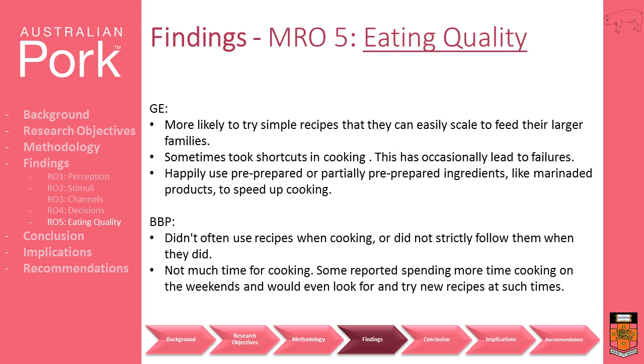Their want to finish cooking as fast as possible meant that many had admitted to attempting to take shortcuts when faced with cooking larger meals, and this had sometimes led to failures. It was also discovered that they would happily use ingredients that were pre-prepared or partially pre-prepared, like marinated products, if they knew taste wouldn't be compromised, as any simplifications that would speed up preparation were welcomed.